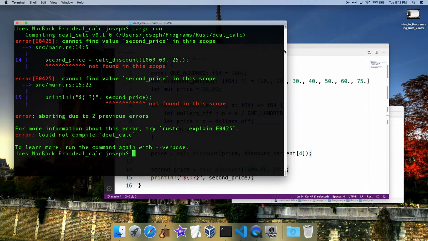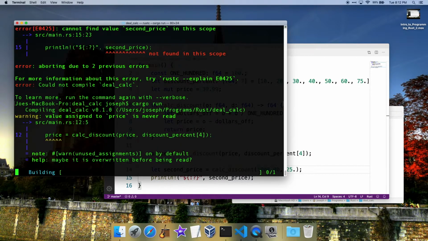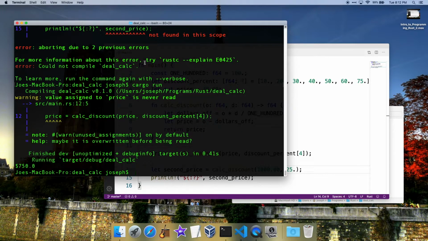Cannot find value second price in this scope. Oops. Gotta give it a let. Geez, I'm coding bad, but that's just coding. You just kind of put stuff in and watch it. I mean, if it's a bigger program, obviously you're going to be doing more planning, but all right. So now it's just saying, price is never read.